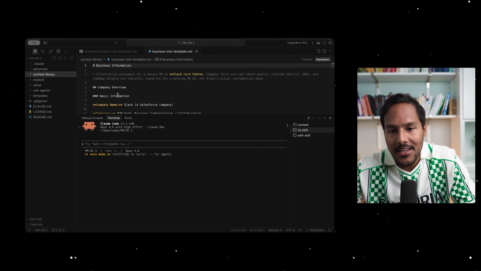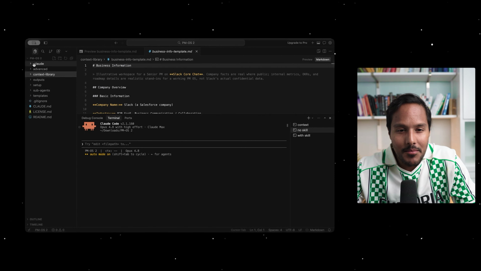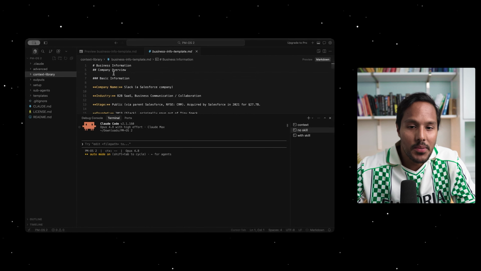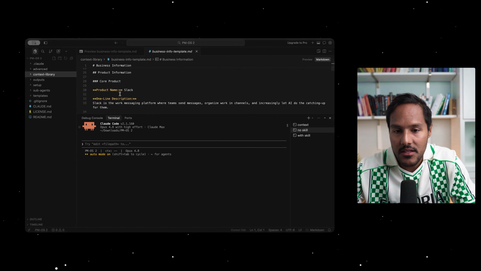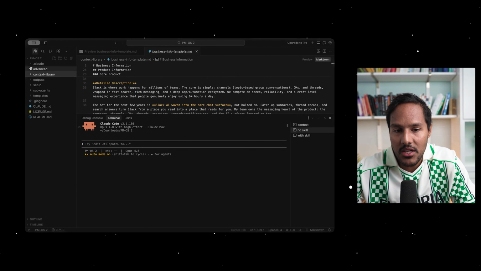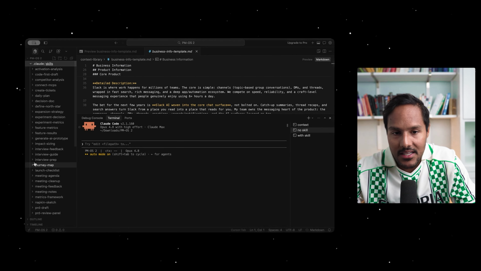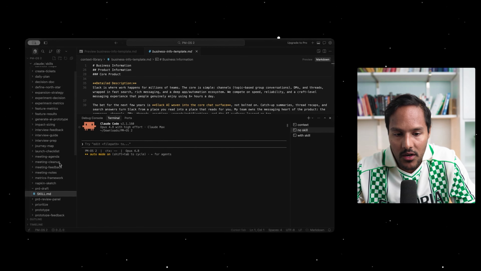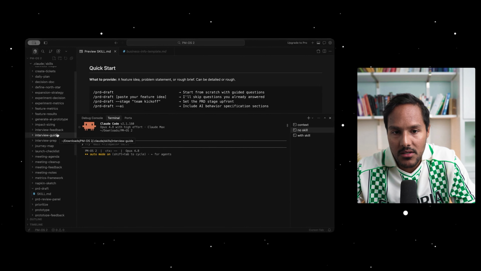So here we are inside of my PM operating system within Claude Code OS. I'm a hypothetical PM working on Slack. And so I've defined all of that information for my PMOS inside my context library. Inside my context library, I further have all of these skills that I've written. One of the skills I've written is PRD draft.